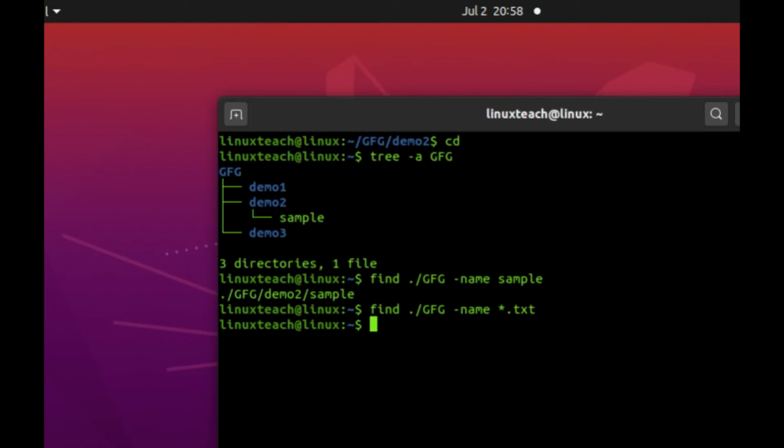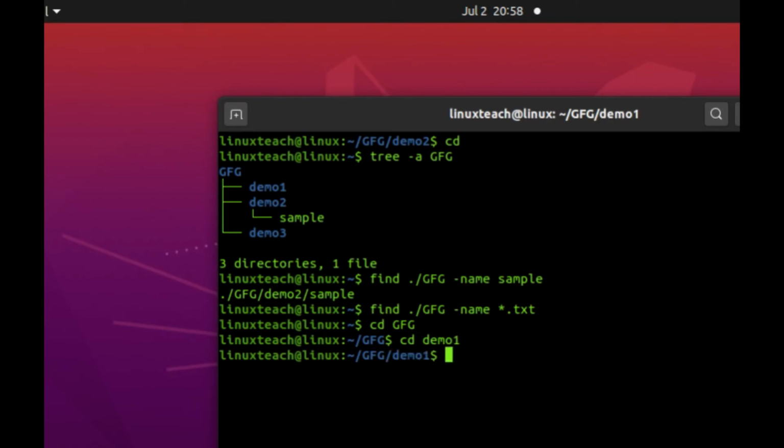If you want to create one, just go inside demo1. Sorry, first we need to go to the gfg directory. Now cd demo1. Now create a file with cat > sample.txt. Now we are creating a txt file. Hit enter, and you can type anything, like this is a simple text file.